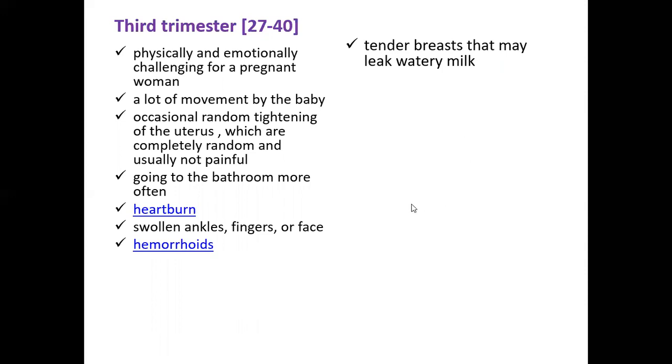The woman may also encounter tender breasts that may leak watery milk. So at times there's a discharge from the breast as well in this phase. A woman may find difficulty in sleeping and should try to avoid sleeping on her back. It's always a better practice to sleep on one side rather than on your back.